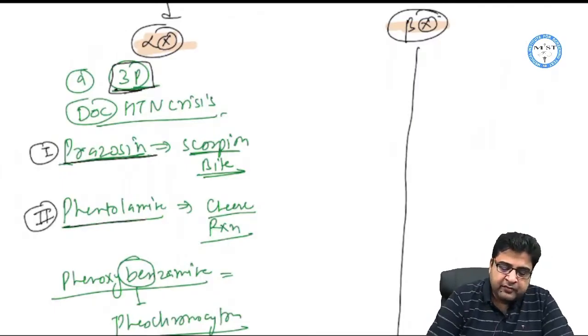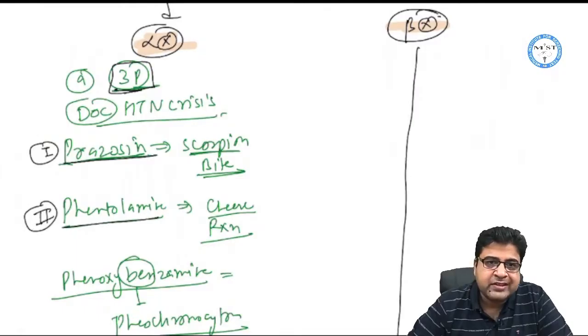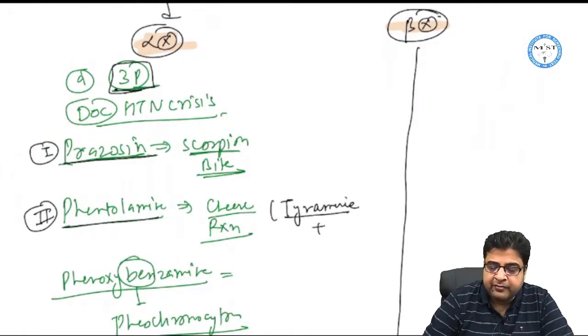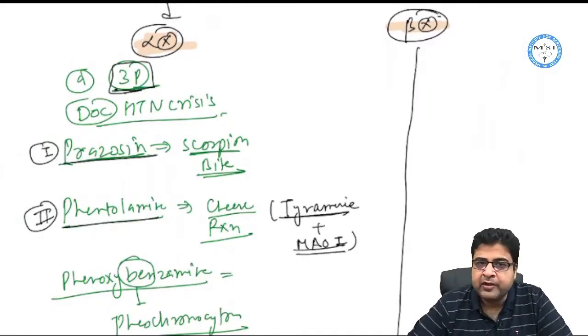Second, phentolamine, and phentolamine is the drug of choice for the hypertensive crisis that is seen with cheese reaction. Cheese reaction is when we consume tyramine-containing food along with an MAO inhibitor. So we use phentolamine for that.